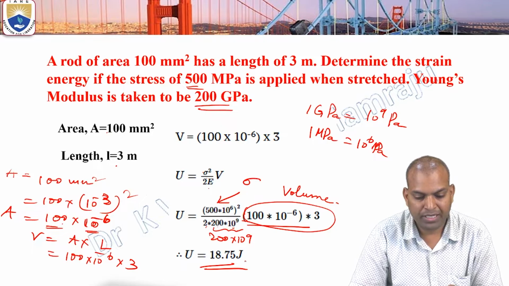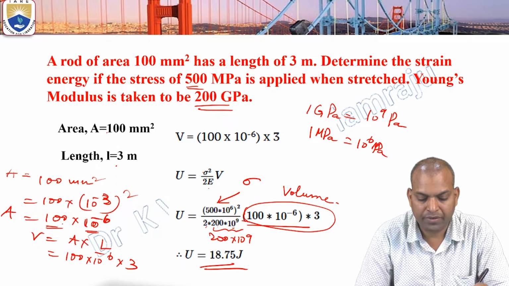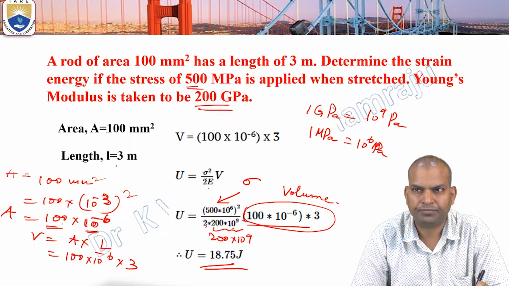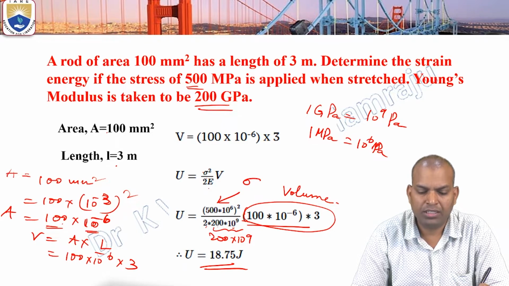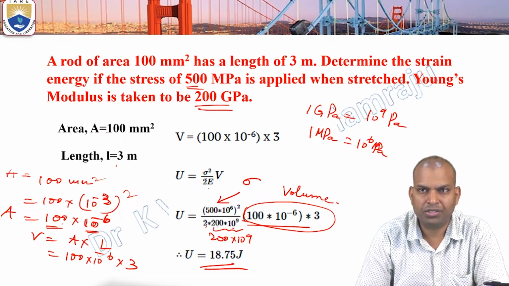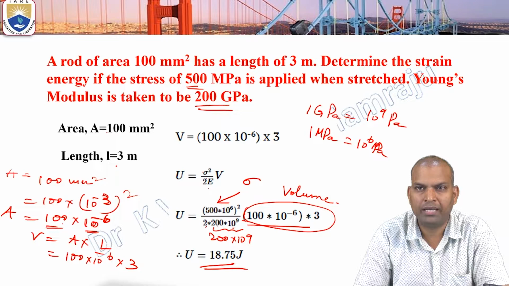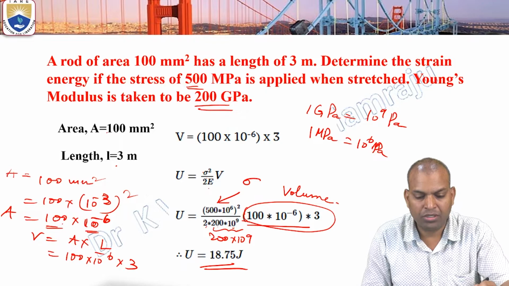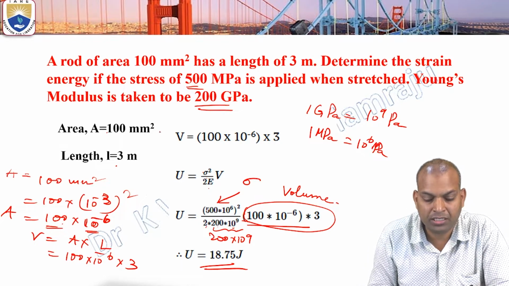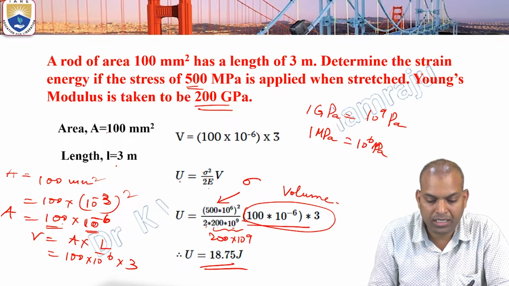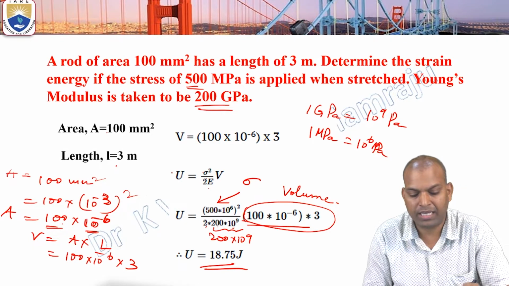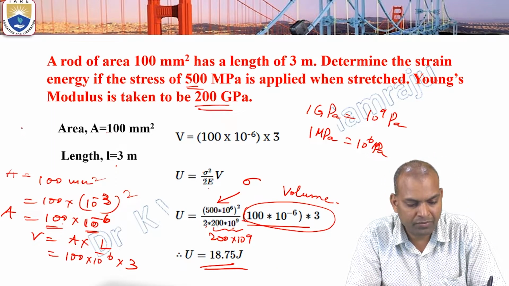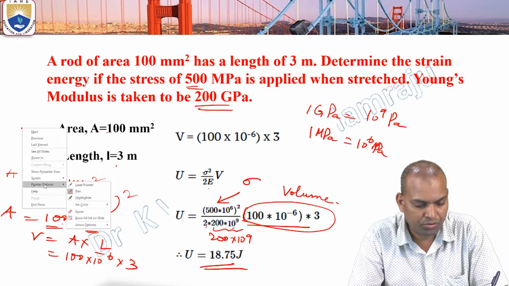So the value obtained here is 18.75 joules. That is the strain energy stored here. So the rod is 100 square millimeters, the length is 3 meters, the stress applied is 500 megapascals, and the modulus of elasticity, the property of the material, is 200 gigapascals. The strain energy stored is 18.75 joules. In that manner we can calculate the strain energy stored.